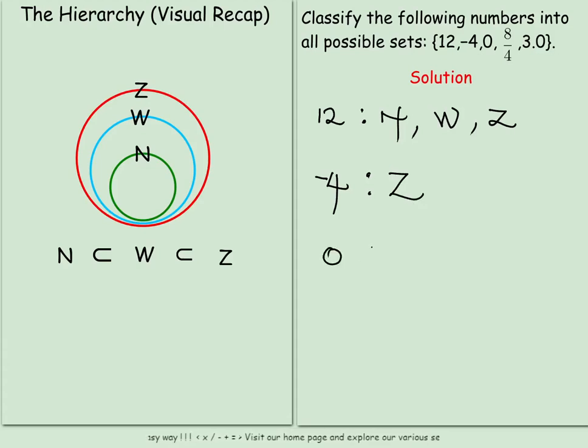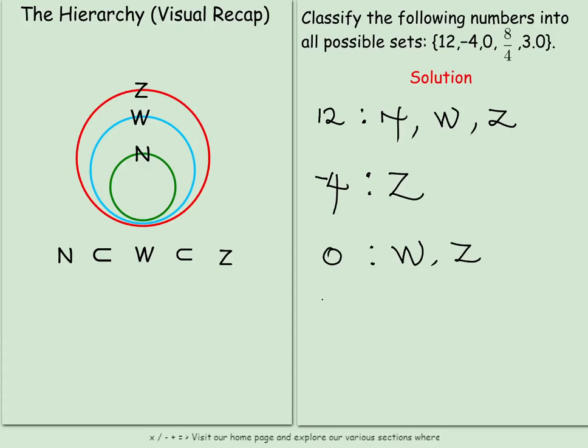Look at 0. 0, on the other hand, is not a natural number because we don't use it to count. Is it a whole number? Yes, it is a whole number. Is it an integer? Yes, because the integers are what? Both positive and negative, including 0.